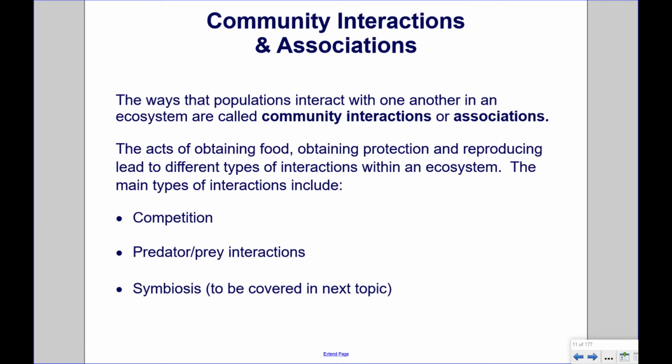Community interactions and associations. The ways that populations interact with one another in an ecosystem are called community interactions or associations. The acts of obtaining food, obtaining protection, and reproducing lead to different types of interactions within an ecosystem. The main types of interactions include competition, predator-prey interactions, and symbiosis, to be covered in the next topic.